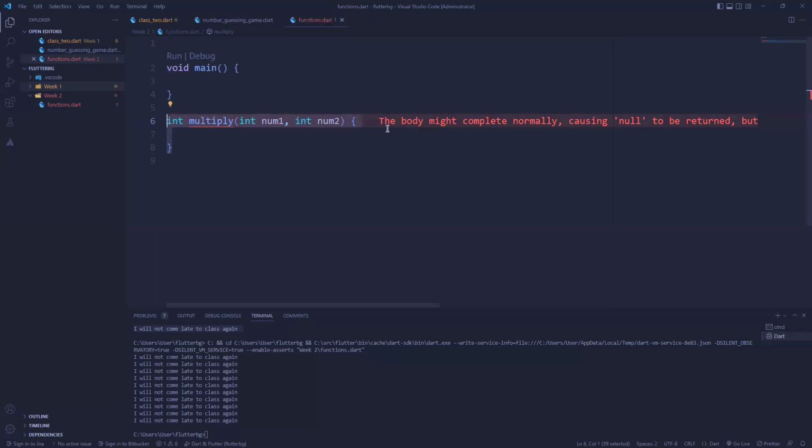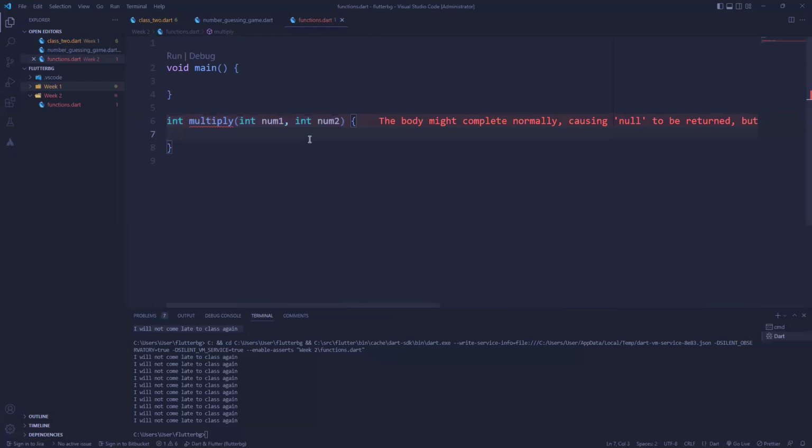Right now, you can see here it says the body might complete normally, causing null to be returned, but the return type is int. We'll talk about null, but I hinted at it last time. Because we're not doing anything here, nothing may be returned. That's why it's saying it might complete normally and cause null to return, but the return type is int. It is expecting an integer return type. So it says try adding either a return or a throw statement at the end.